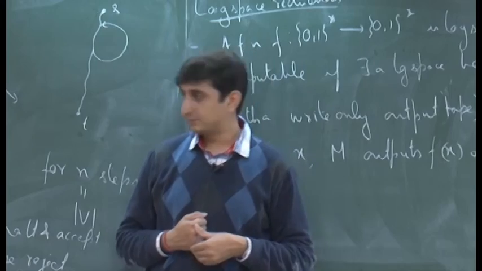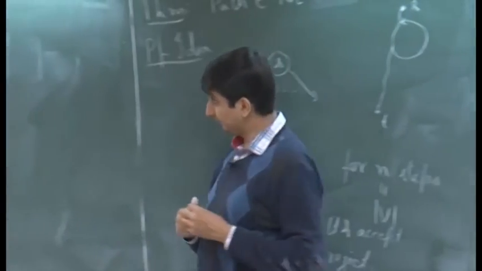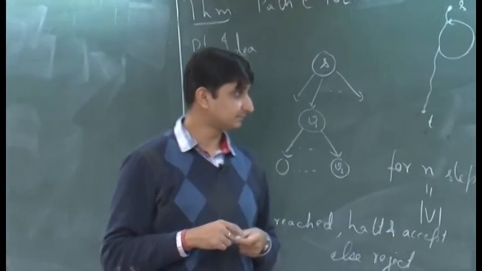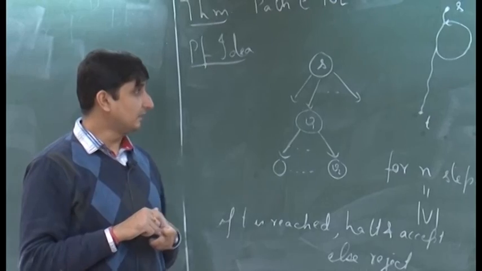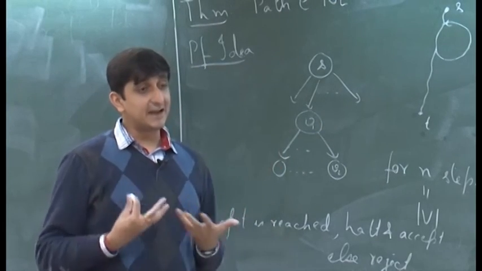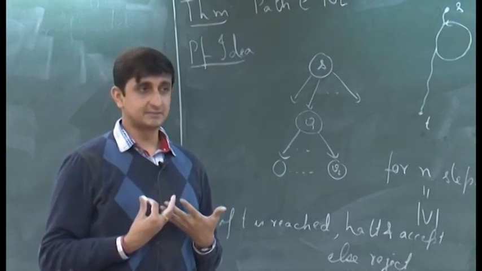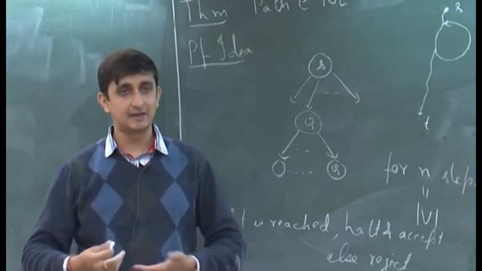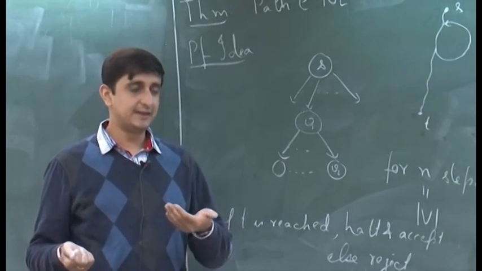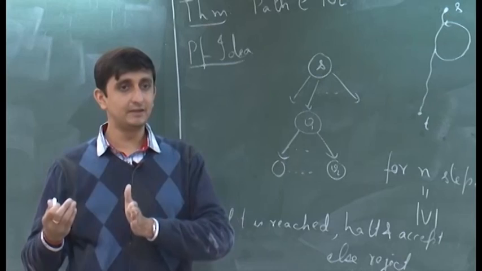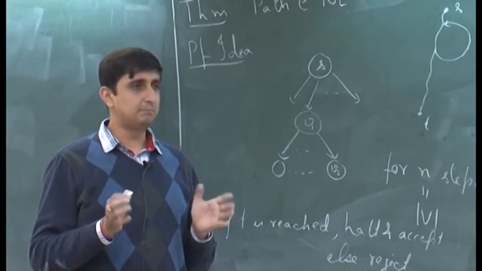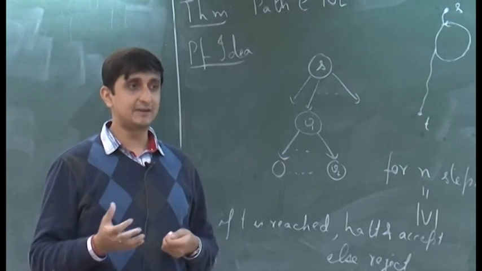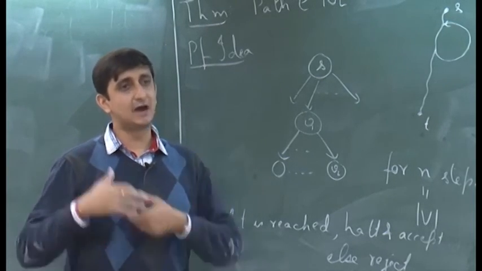Let me say that slightly more elaborately. What is the idea of reduction? Why do we need reductions? Exactly. When we want to show that some language is at least as hard as some other language. So, the idea is that if A reduces to B, it should maintain the property that A is at most as hard as B.